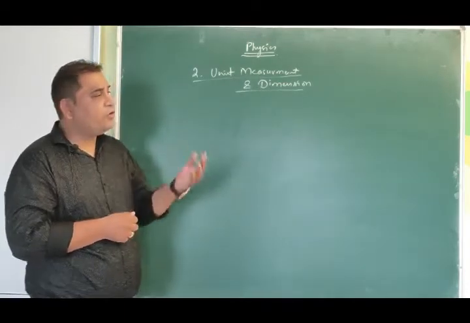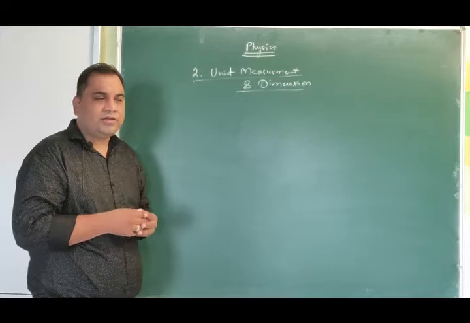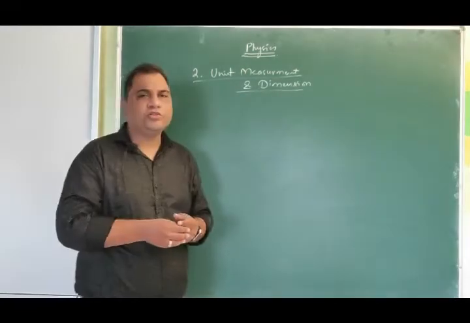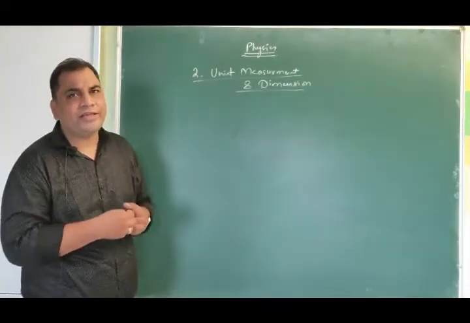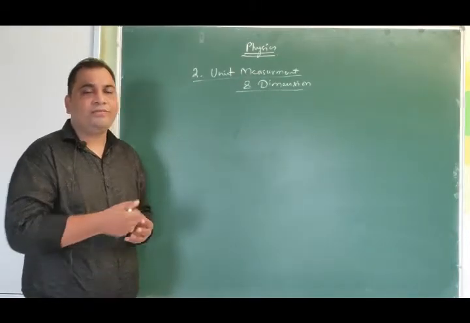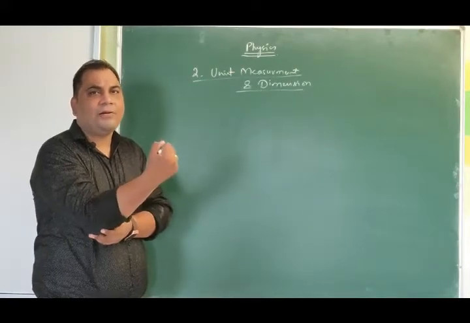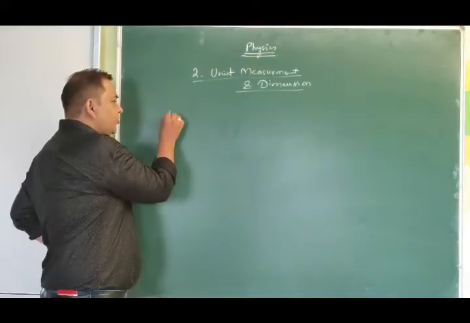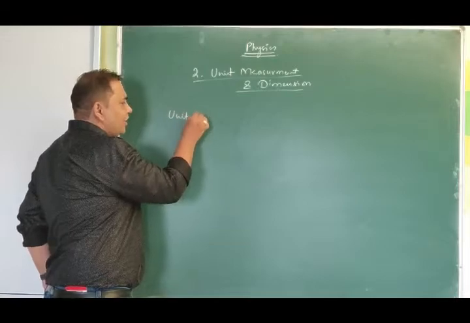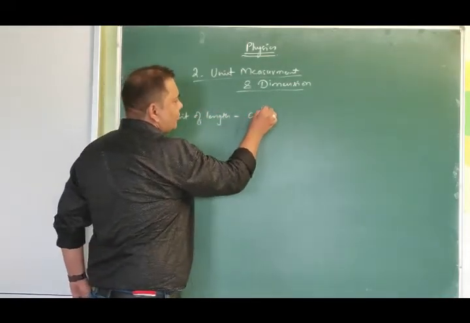Initially, before, I can say, the 17th or 18th century, people used the human body as a reference for measurement. For example, the length of our arm was a unit of length, and that unit of length they called a cubit.